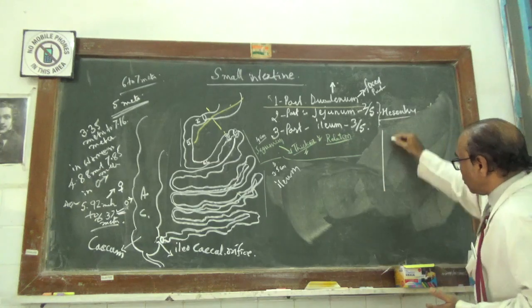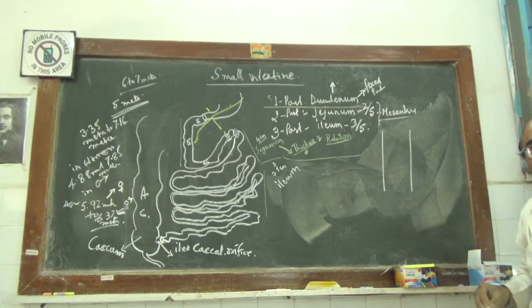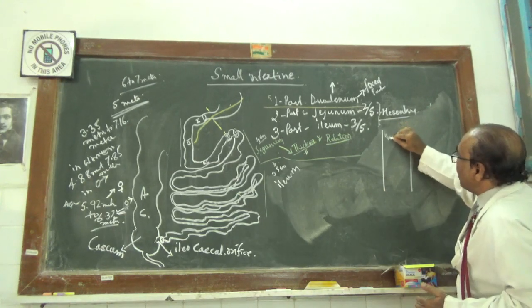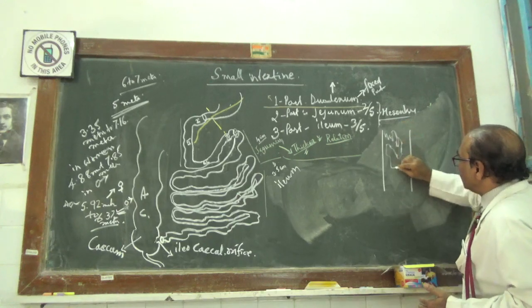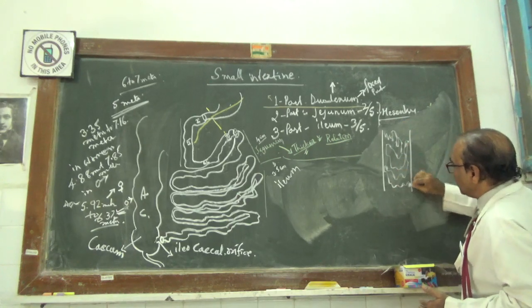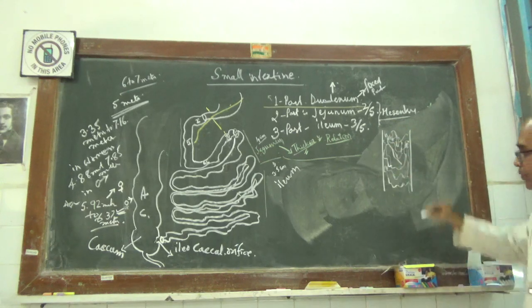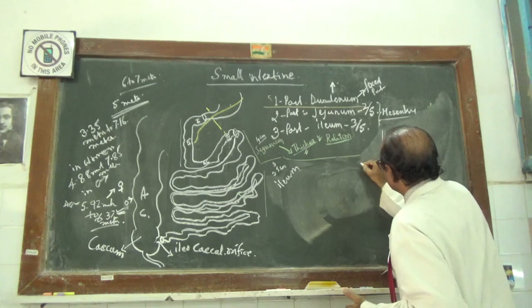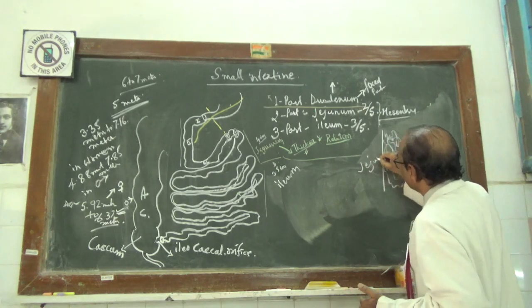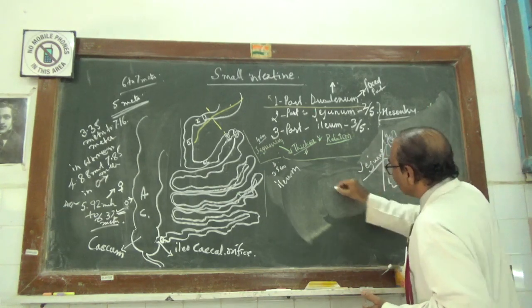If you take a cut section of the jejunum, these are the mucosal folds. They are very numerous. This is the jejunum internally.